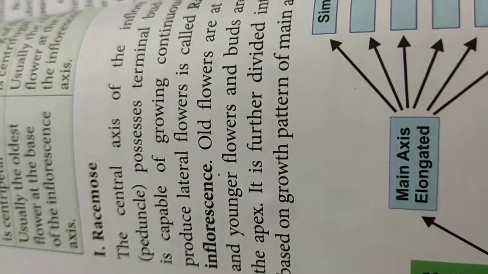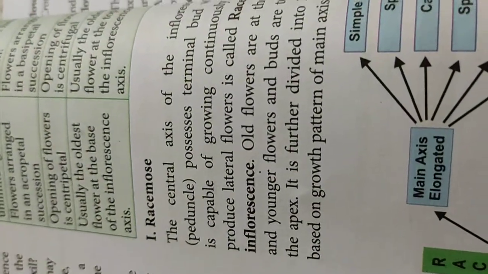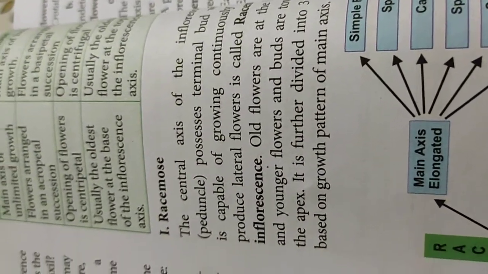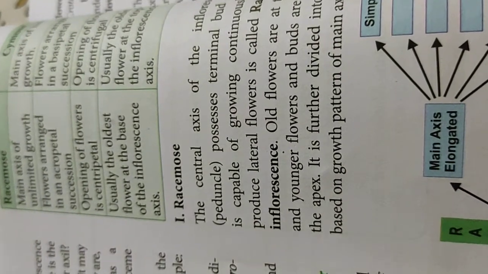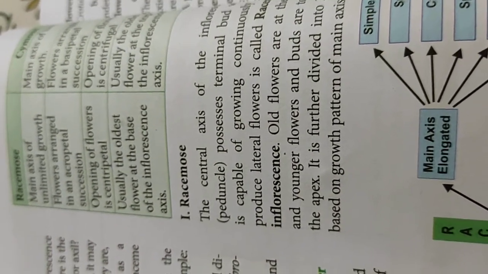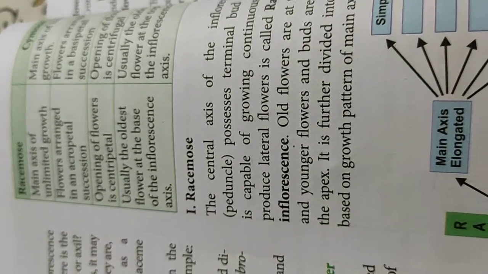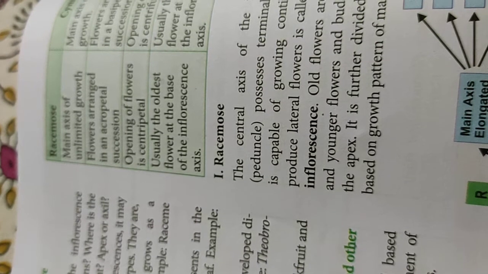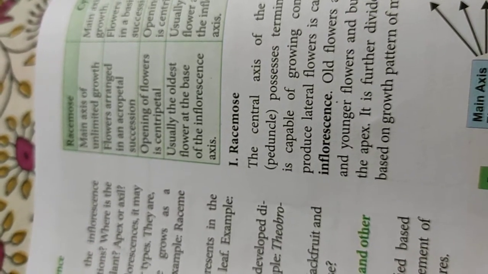The central axis of the inflorescence possesses a terminal bud, and because of this terminal bud, the inflorescence axis will be growing continuously, producing lateral flowers. Flowers will be developing on this axis laterally. This type of inflorescence is called the racemose inflorescence. So the first important characteristic feature is that the axis will be growing continuously and the flowers will be growing on this inflorescence axis.